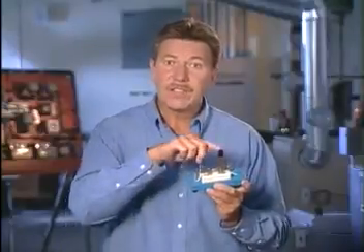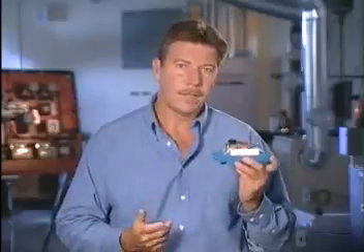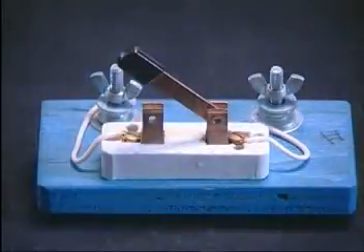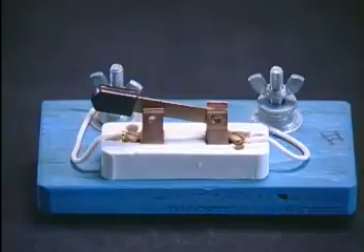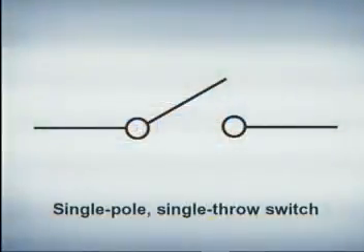The switch we just examined is a single pole, single throw switch. The single pole indicates that there is only one circuit that is being controlled. The single throw indicates that the switch has two positions, open and closed. The electrical symbol for a single pole, single throw switch is shown here.